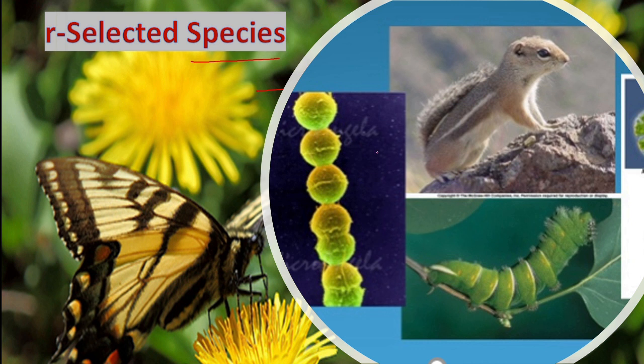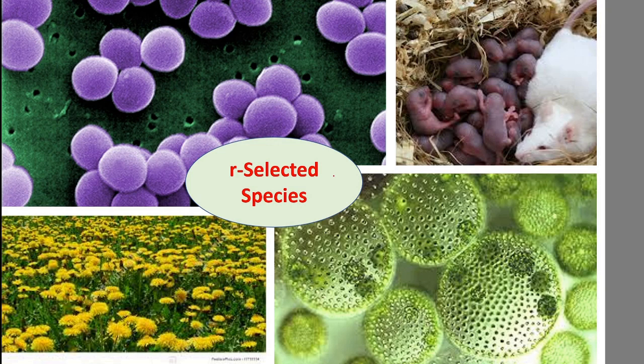You can see some insect, a flower, algae, and some bacteria are shown here. Some flowers, dandelions, bacteria, some rodent, as well as algae are shown here. So these are all the examples of R selected species.